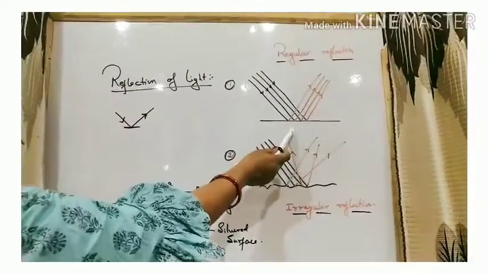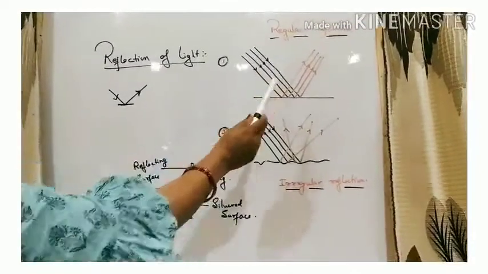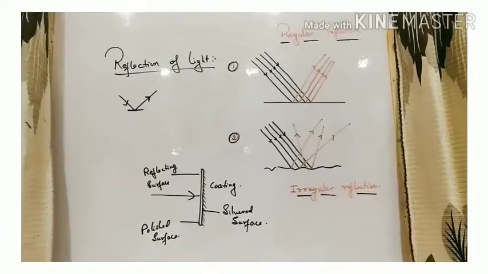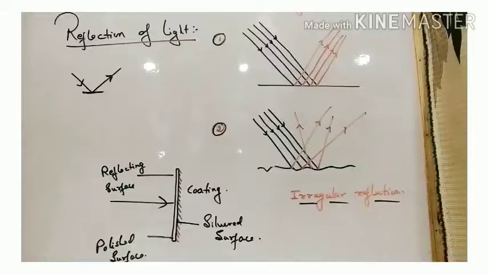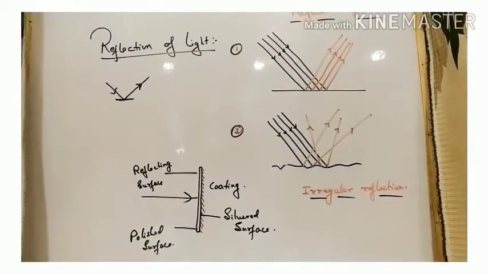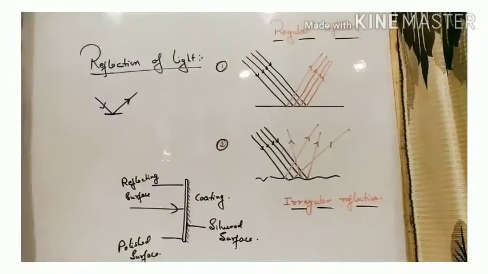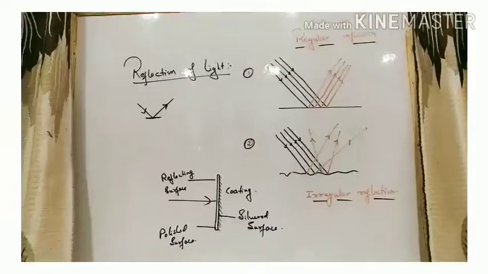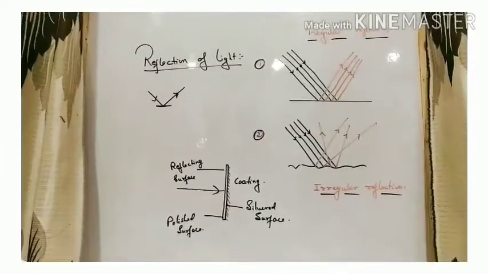The incident rays coming are parallel, and after striking the reflecting surface, the reflected rays return to the same medium and are also parallel. But irregular reflection occurs when a beam of light falls on a rough surface, such as the wall of a room, the page of a book, or any other object. So what happens here? A beam of parallel rays of light comes in.